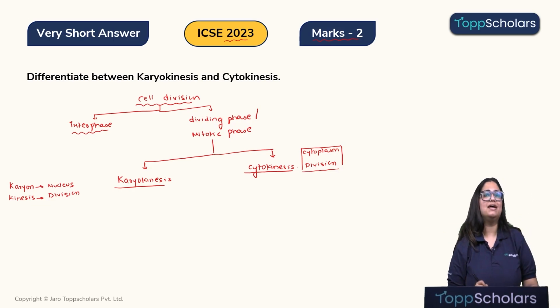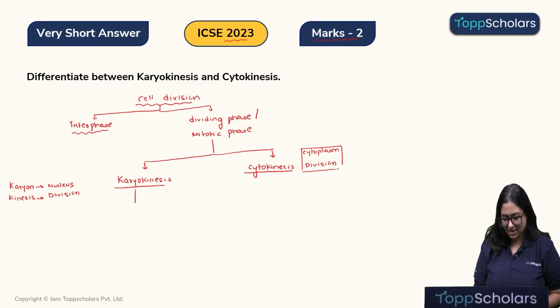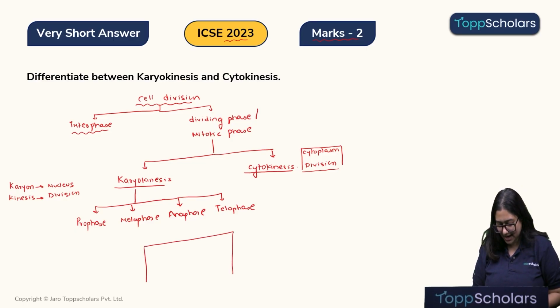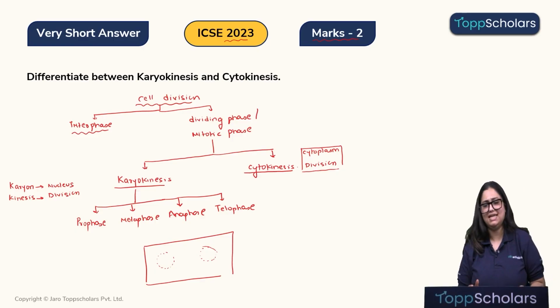I will show that to you in a diagram, but let me quickly tell you all the phases of karyokinesis. In karyokinesis, children, we have the prophase, then the metaphase, then the anaphase, and lastly the telophase. Once all these phases are done, by the end of telophase, we get to see two nuclei inside a cell. Now, you will say, how did this exactly happen?